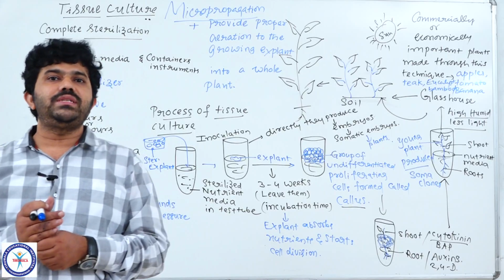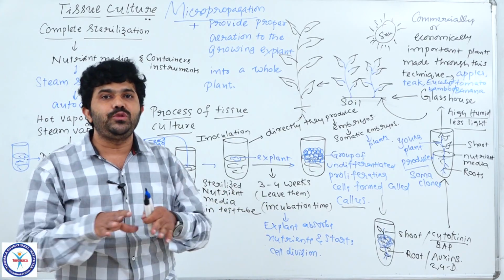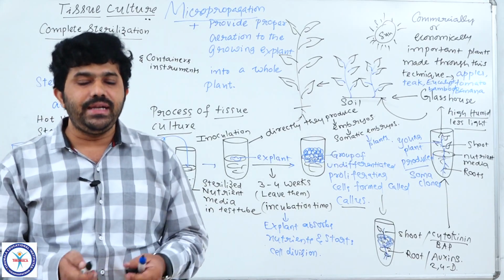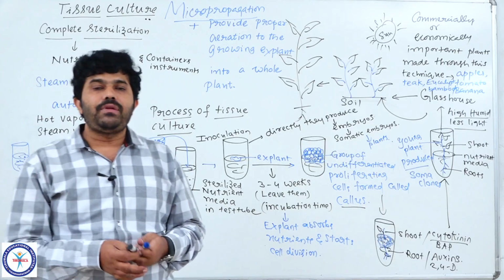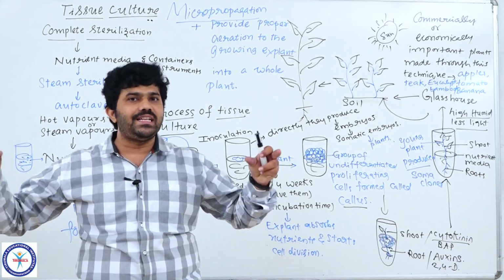And also we will discuss somatic hybridization, meaning protoplast fusion from two different varieties. Understood, students? We use two different varieties of the same species, and their somatic cells we collect directly.